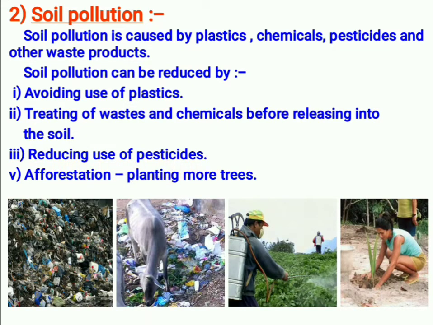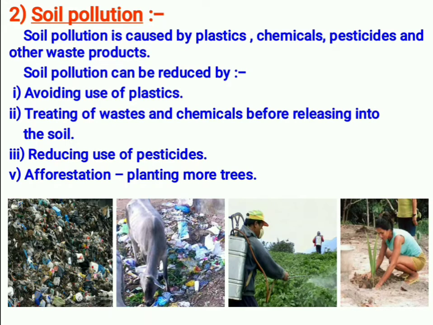Reducing the use of pesticides. When you learn about pesticides, you will come to know that pesticides kill the unwanted insects which destroy our crop. Why are pesticides used? They are used to kill the unwanted insects which destroy our crop in the agricultural fields. Some insects will be eating the plant or the yield, some seeds and all. So in order to kill those pests, we use pesticides. Unwanted or harmful insects are called pests. So to kill the pest, we use pesticides.